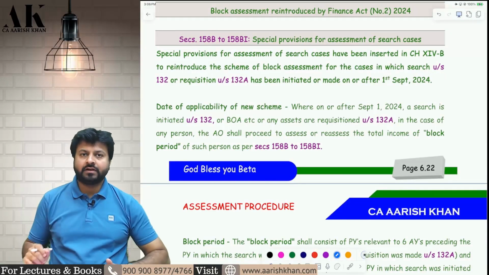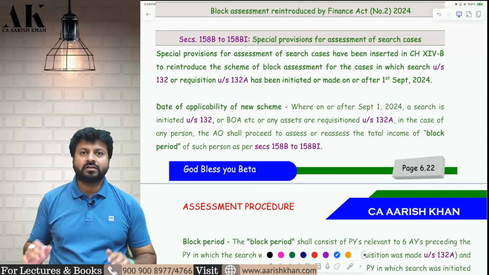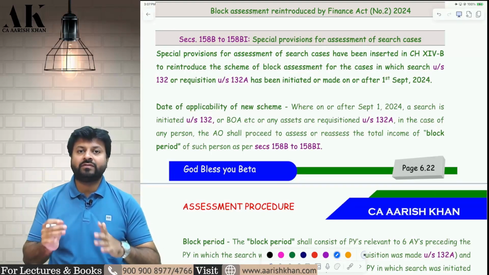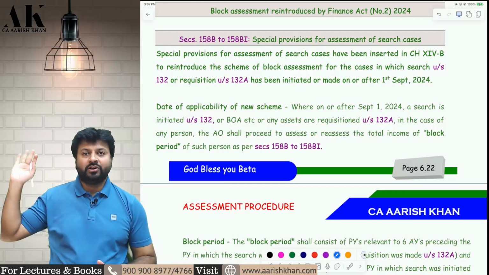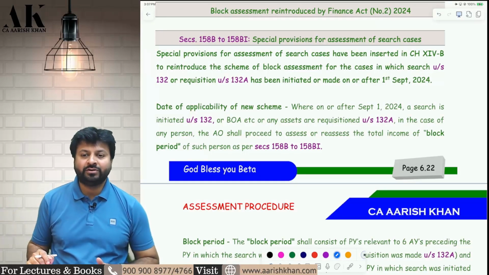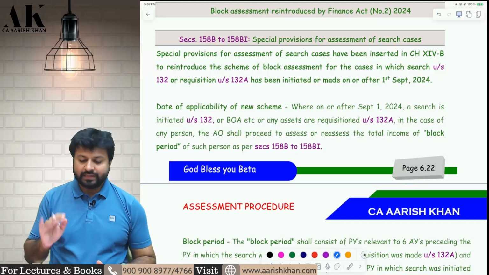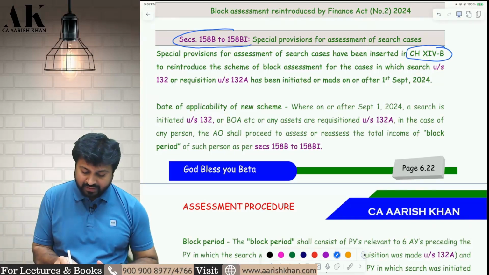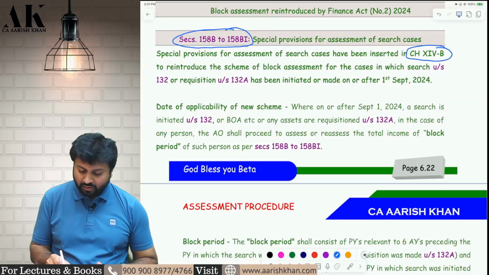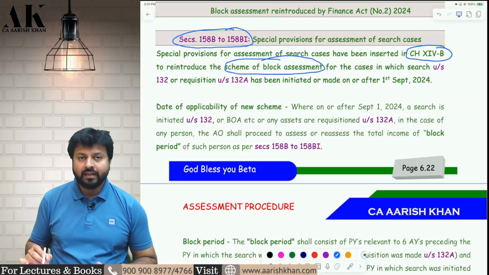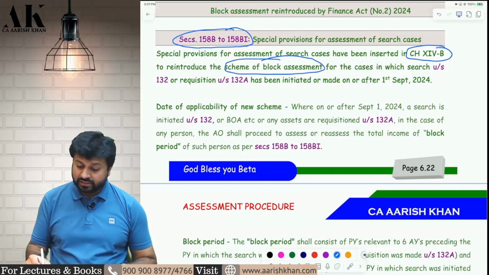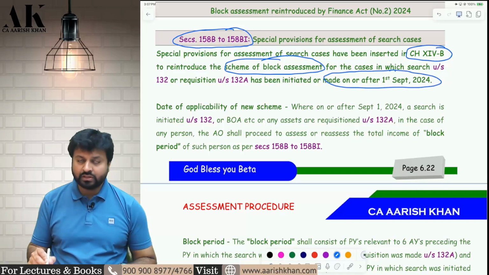Now after search and seizure, let's go ahead with the search and seizure assessment called block assessment, reintroduced by Finance Act 2024. Long back it was discontinued in 2023. Now for that the government has made a separate chapter, Chapter 14B, covering sections 158B to 158BI, called the scheme of block assessment. And this is applicable only if the search and seizure or requisition, as the case may be, is initiated on or after 1st September 2024.